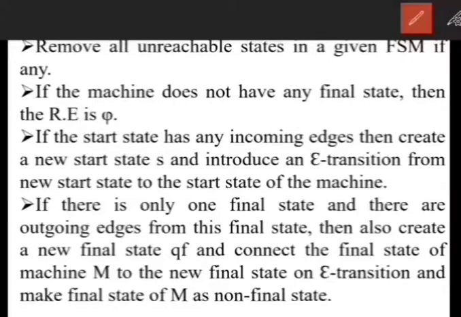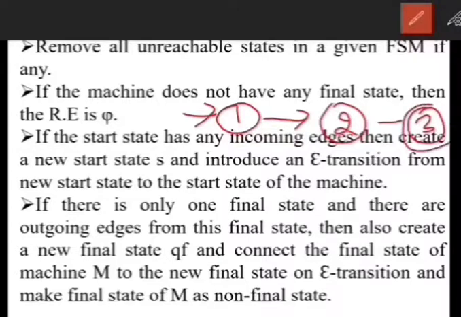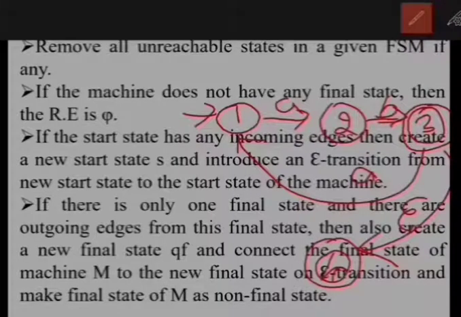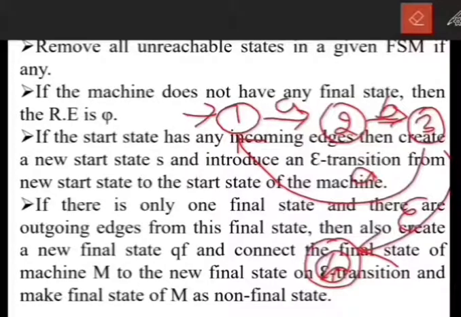Say for example, if we have a finite state machine where this is our start state and this is our intermediate state, and we have a final state 3 with an outgoing edge from 3 to 1 on input A. So if we have outgoing edges from the final state to any other state, then we need to add a new final state, with an epsilon transition from the old final state to the new final state, and we have to make the old final state non-final.